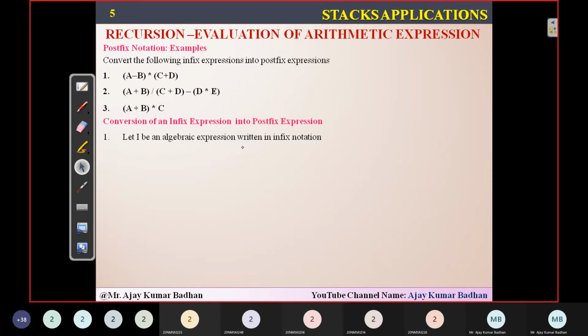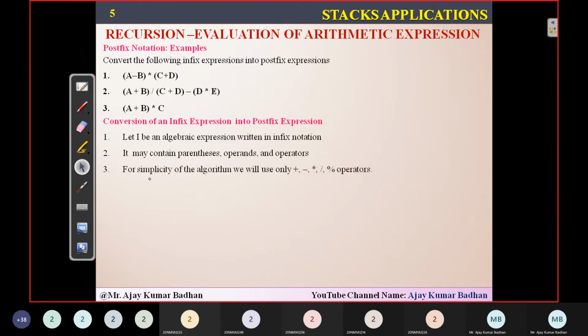So let I be an algebraic expression. I'm calling it I, an algebraic expression, which is written in an infix format. This particular expression may consist of parentheses. You can see there are brackets here, and that is what we call parentheses. Operands: A, B, C, D, E, all these are operands. And operators. What are the operators we have here? Star, division, subtraction, addition. All these are operators.